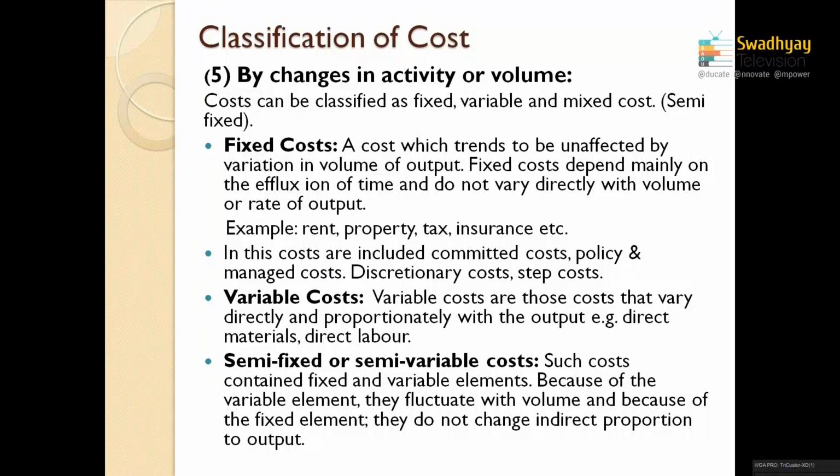So that means the salesman salary in this regard is a semi-variable expense. Why? Because up to 10,000 units his salary remains the same, it would not be changed, but after that, with an increase of 200 units in sales, his salary is automatically increased in proportion to the amount by which sales have increased. So that is what semi-variable expenses are. Fine, this is all about the classification concerning activity or volume.